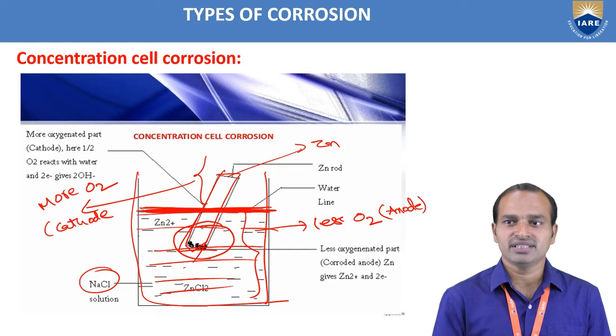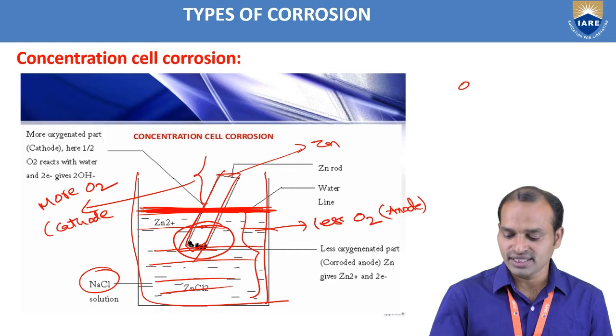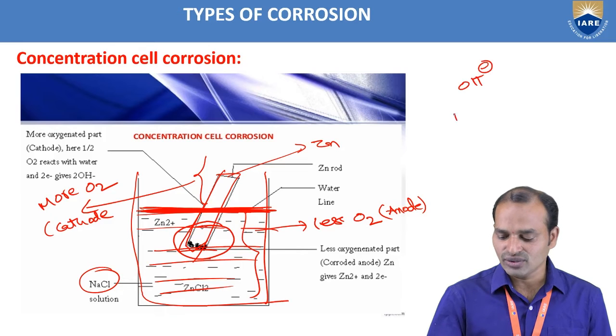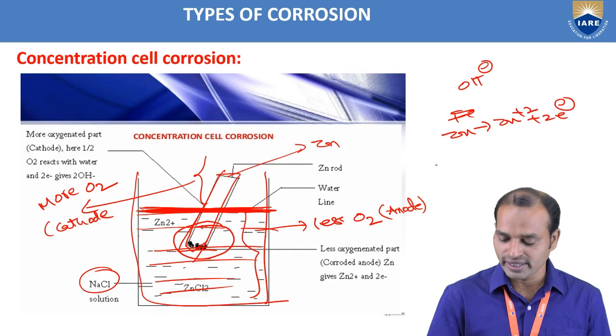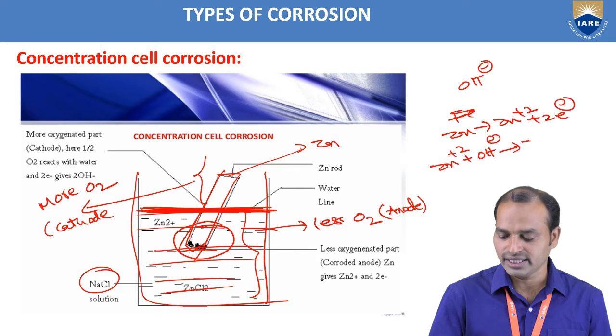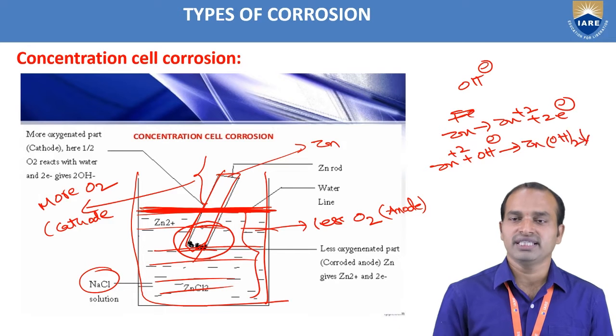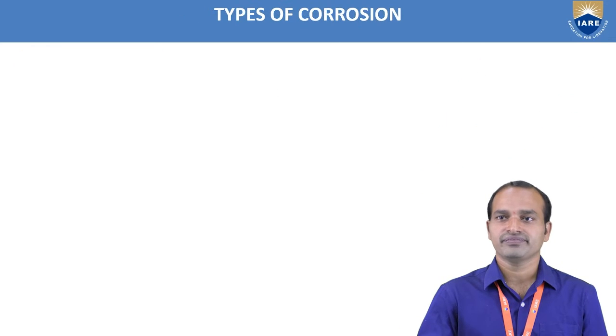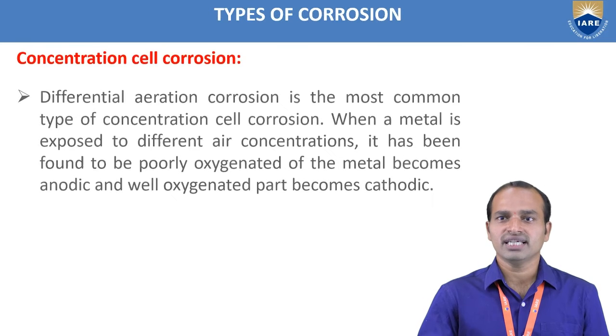Then reduction takes place, forming OH minus. At the anode, zinc forms Zn plus 2 plus 2 electrons. This Zn plus 2 and OH minus form Zn(OH)2, which is the precipitation. That is the corrosion. So in the concentration cell corrosion,